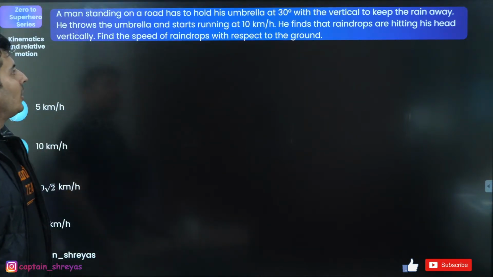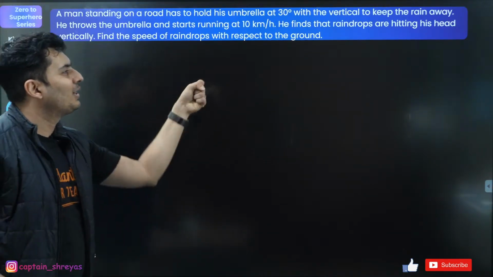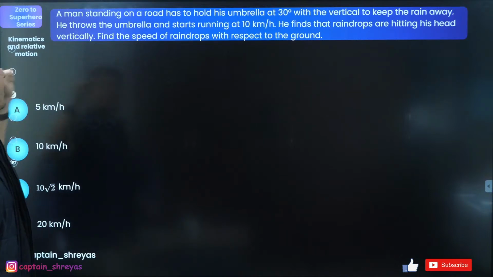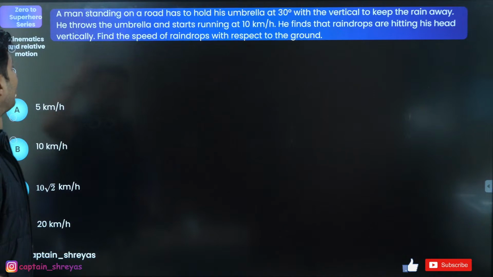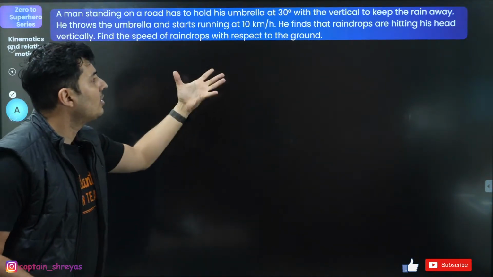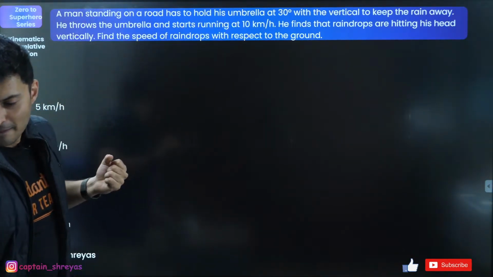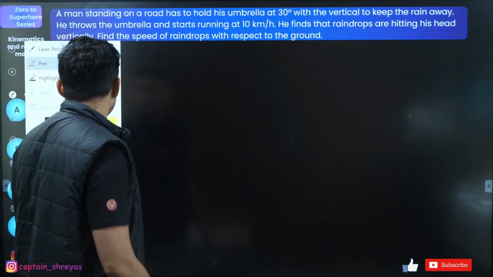A man standing on a road has to hold the umbrella at 30 degrees with the vertical to keep the rain away. He throws the umbrella, starts running at 10. He finds the raindrops are hitting his head vertically. What is the speed of the raindrops with respect to the ground? Let's do this.